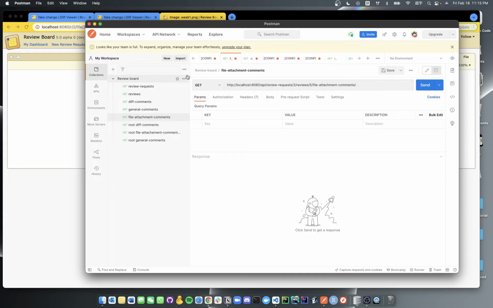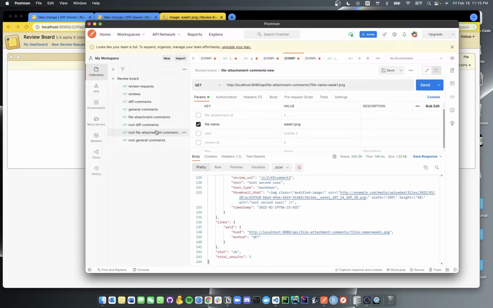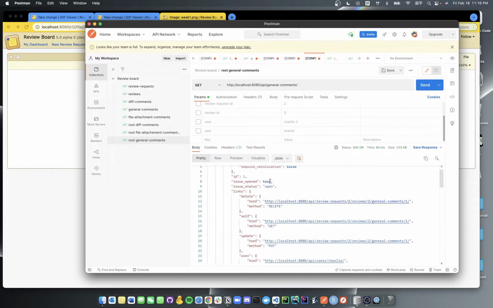In the past few weeks, I registered new top-level comments APIs to the root level and made them support a few query parameters such as review ID, review request ID, and the username. Next, I will quickly demo the query functionality under the general comments.